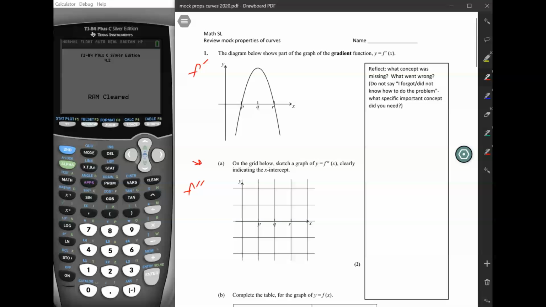So try to forget about the fact that we're making a double derivative from a single derivative, f double dash from f dash. Just think of it as like, okay, we're going to take a function f and we're going to find the derivative function of it, because it's basically the same thing, okay? At this stage anyway.